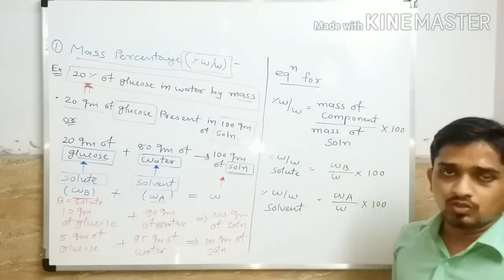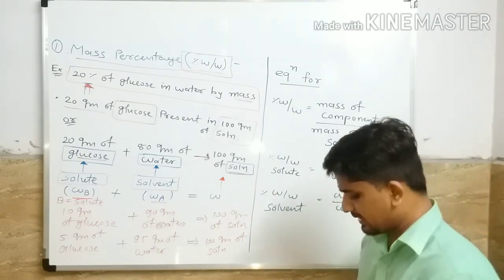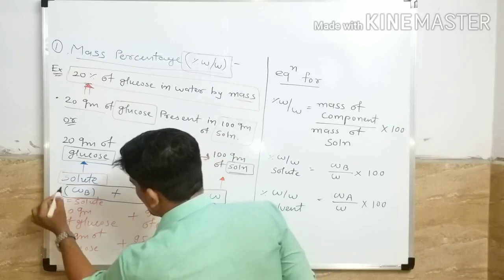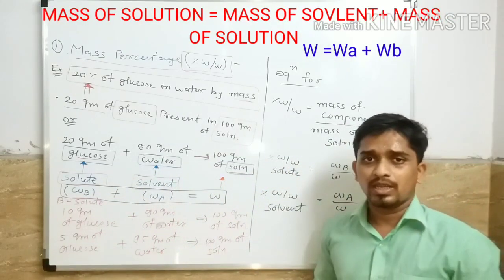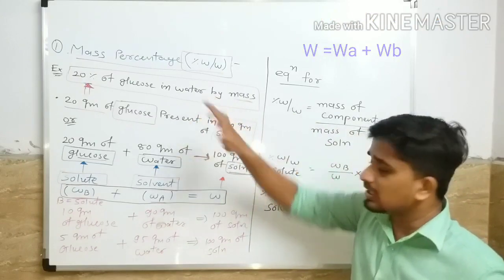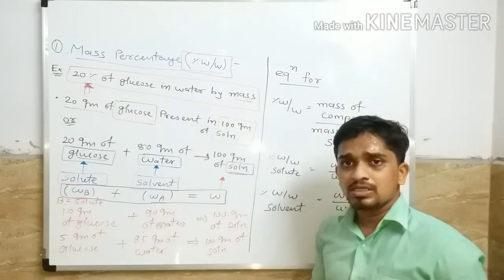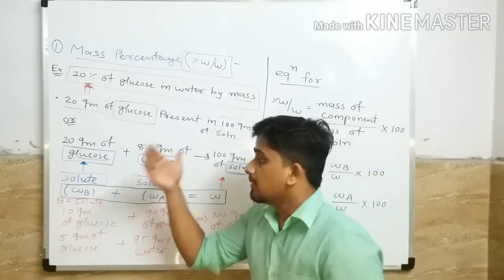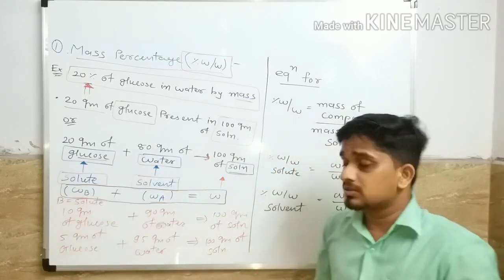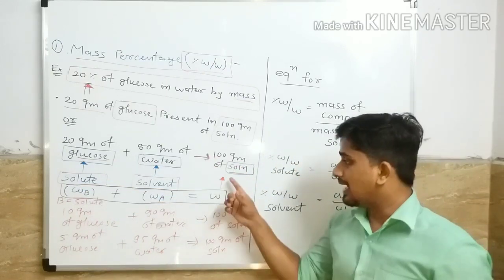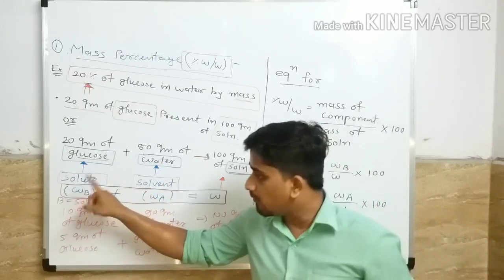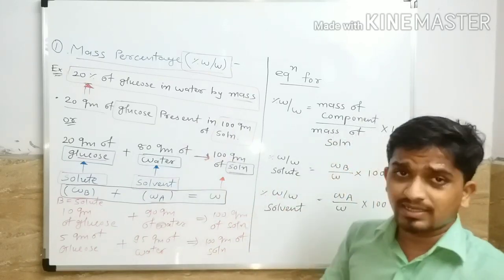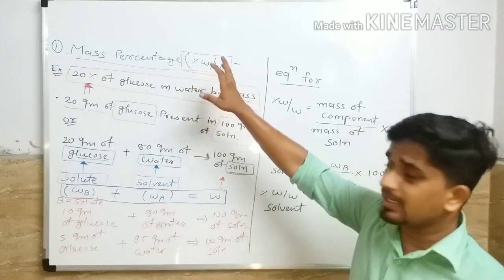Now we can see that W is equal to WB plus WA. So we can also say that the mass of a solution is nothing but the sum of the mass of solute and the mass of solvent. Okay, so now you clearly understand the mass percentage, percentage W by W.